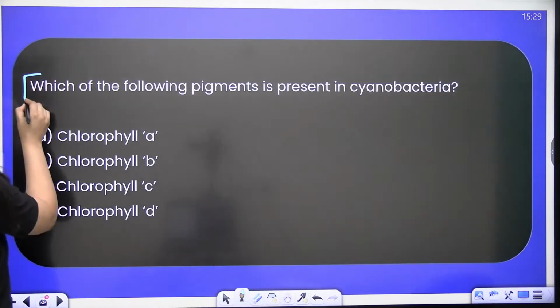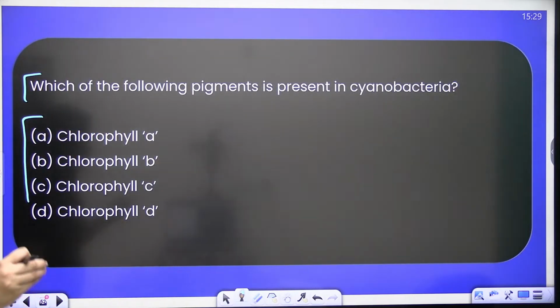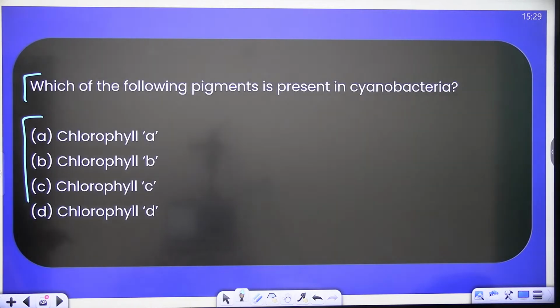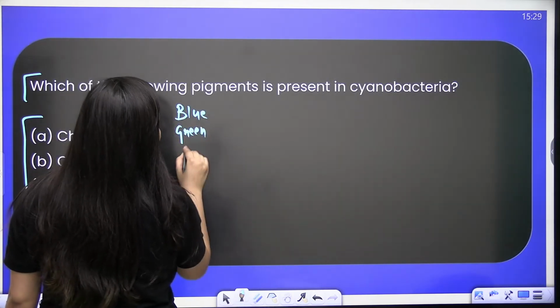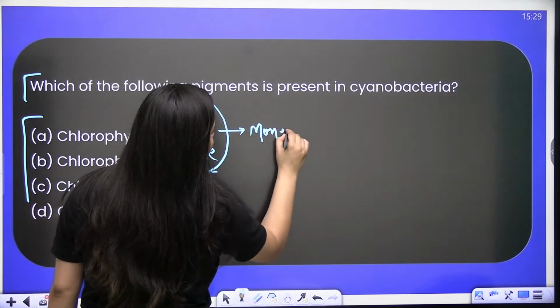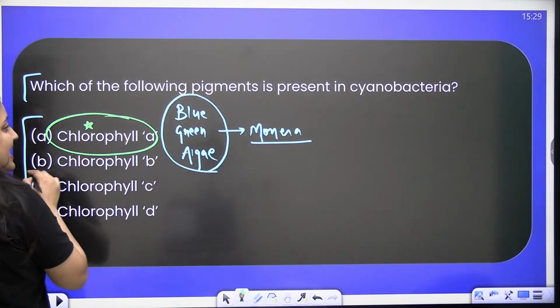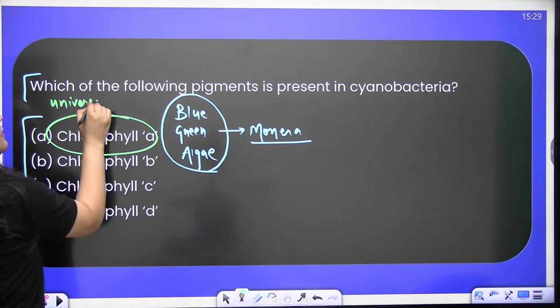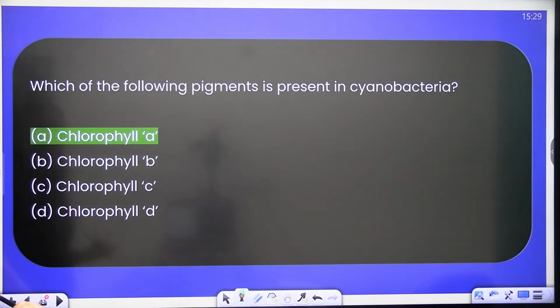So next is, which of the following pigments is present in cyanobacteria? Cyanobacteria means blue green algae. It's a photosynthetic bacteria and it is part of kingdom Monera. Whenever you talk about any photosynthetic organism, you will find chlorophyll a there because it is the universal pigment, right? So here the answer is A.